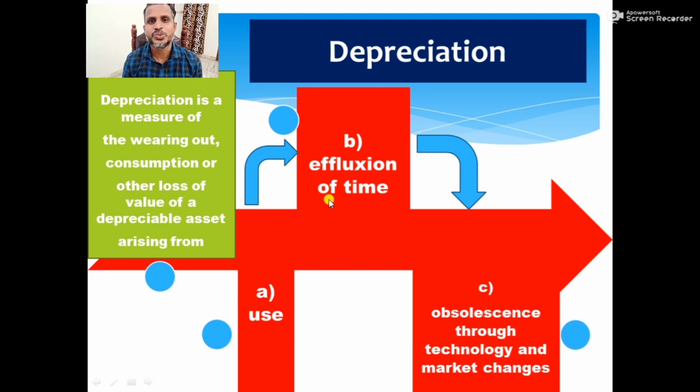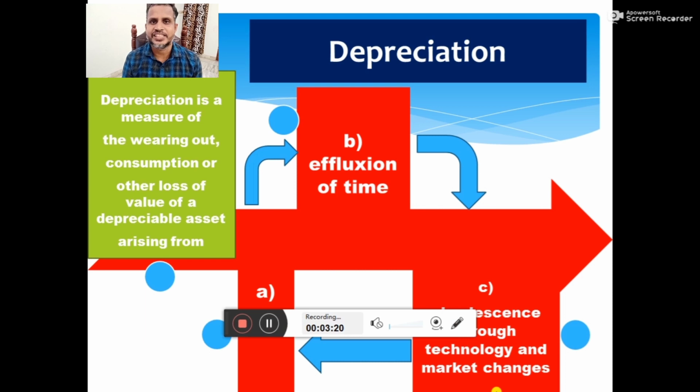But even though we are not using that asset, because of the passage of time, because of effluxion of time, depreciation arises. And also because of technology and fashion changes, obsolescence through technology and market changes, depreciation arises. So depreciation is a measure of wearing out, consumption or other loss in the value of a depreciable asset arising from use, effluxion of time or obsolescence through technology and market changes.